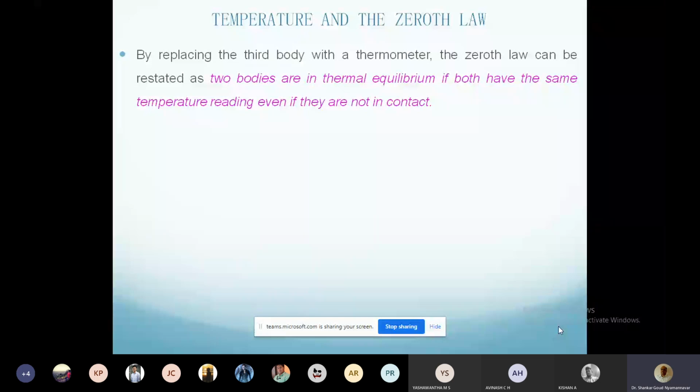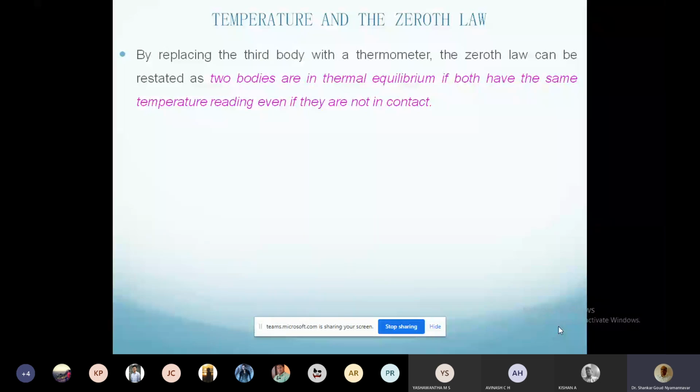The zeroth law says that if two bodies are separately in thermal equilibrium with another body C, then we can say that the two bodies will be in equilibrium if they are brought in contact. Okay, so when I say equilibrium, it means they are at the same thermal level, right? This thermal level is a little difficult concept to understand. As lectures progress in the subject, you will understand what it is.